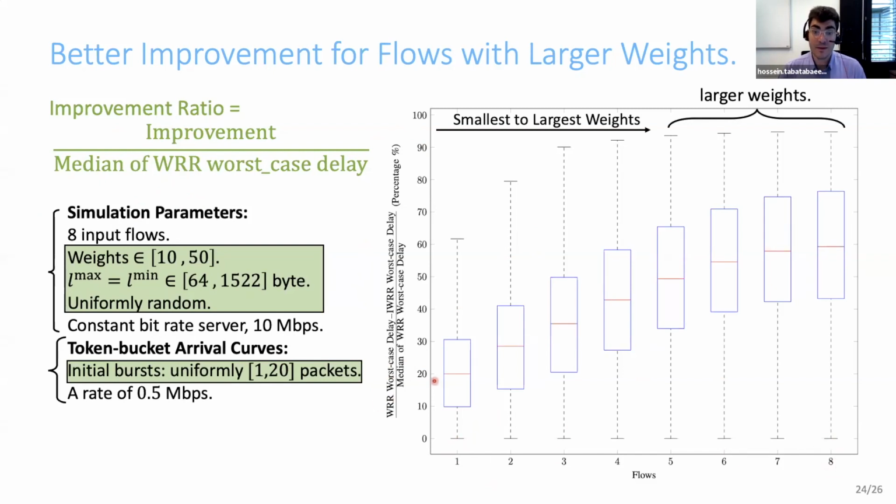As you can see, IWRR brings an improvement between 20 and 60% for all flows. Another observation is that we have better improvement, more than 50% improvement, for flows with larger weights. And this is because flows with larger weights can participate in more cycles in interleaved weighted round robin, which gives them much smoother service that results in a lower latency.